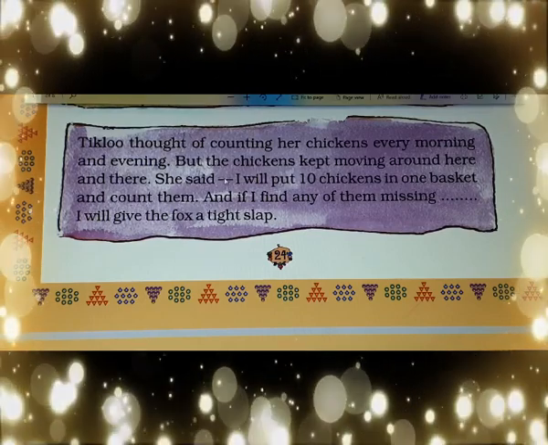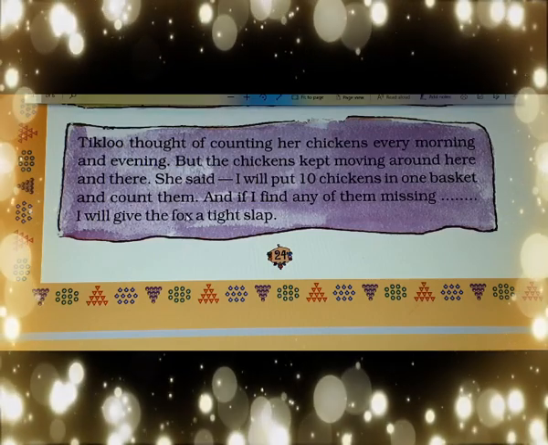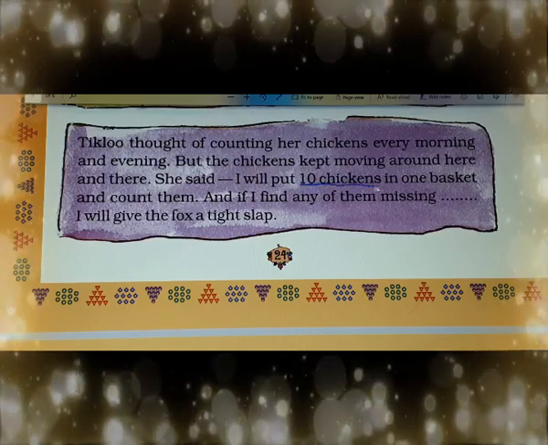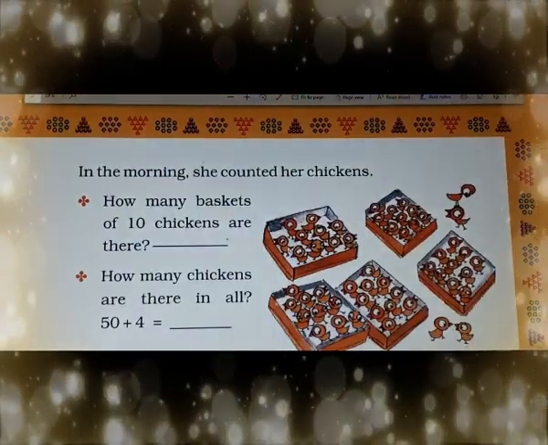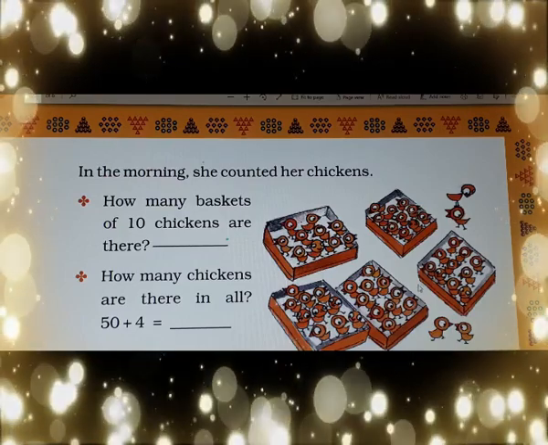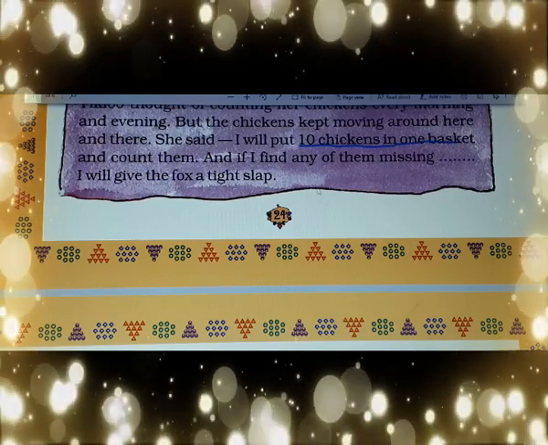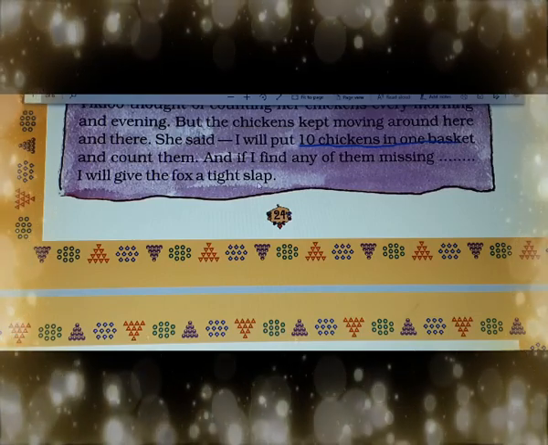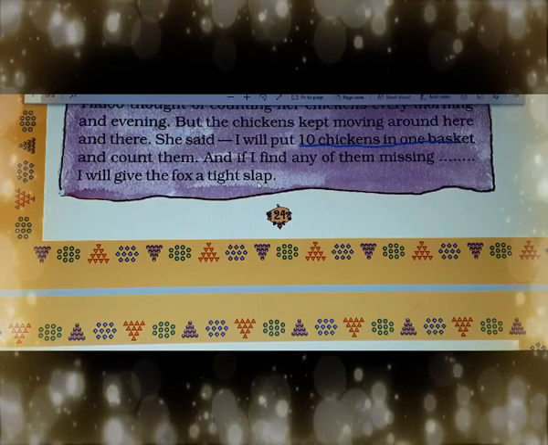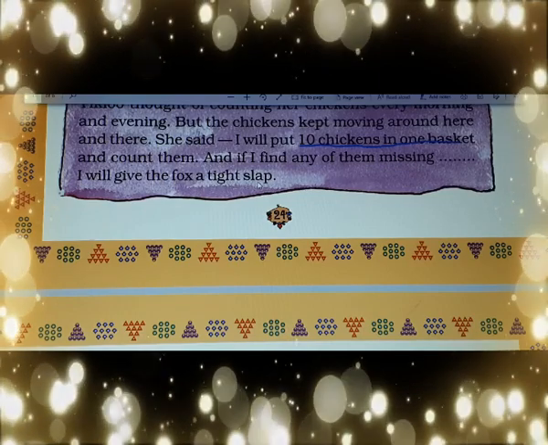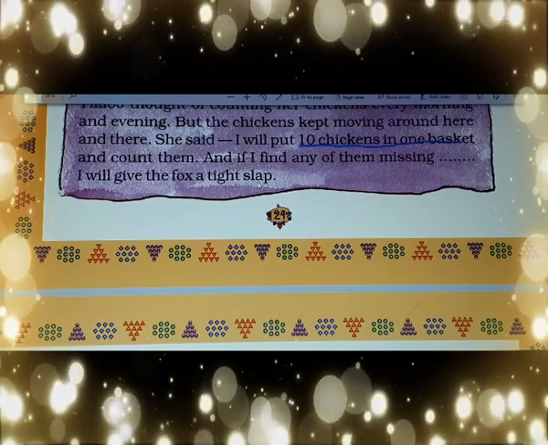So what did she do? She said, "I will put 10 chickens in one basket and count them." She kept 10 chickens in one basket. As you can see, 10 chickens in one basket. 10, 10, 10, 10, 10. And if any of them is missing, I will give the fox a tight slap.